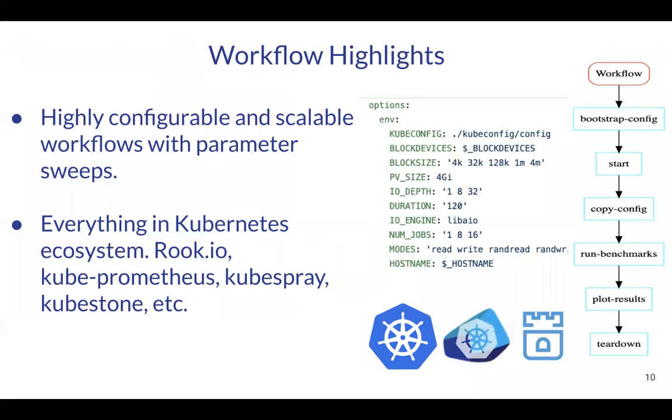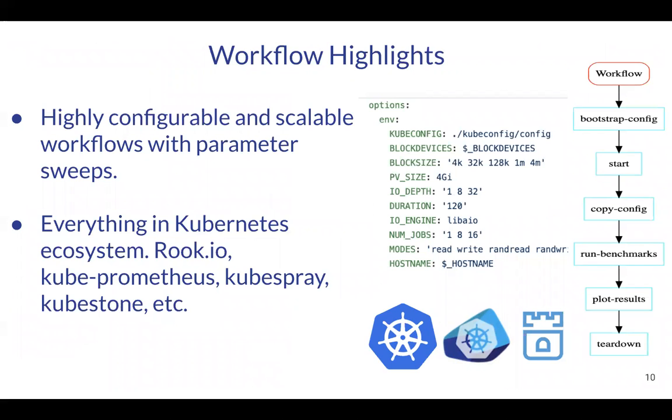The Popper workflows are highly scalable and configurable. The parameters can be tweaked to suit your experimentation needs and allows you to scale your experiments. The workflows are built for running experiments on a Ceph cluster deployed on Kubernetes, and hence reuse tools from the Kubernetes ecosystem like Rook, Kubespray, Kubestone, Prometheus, etc.